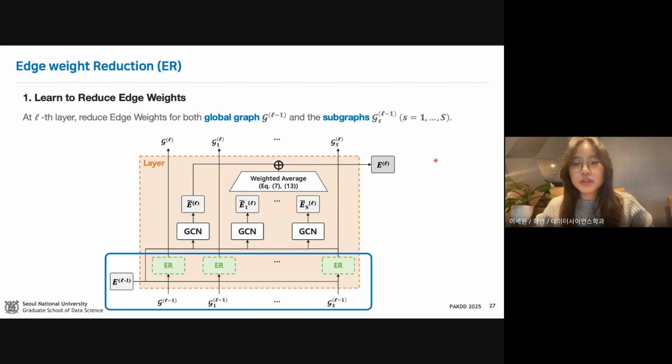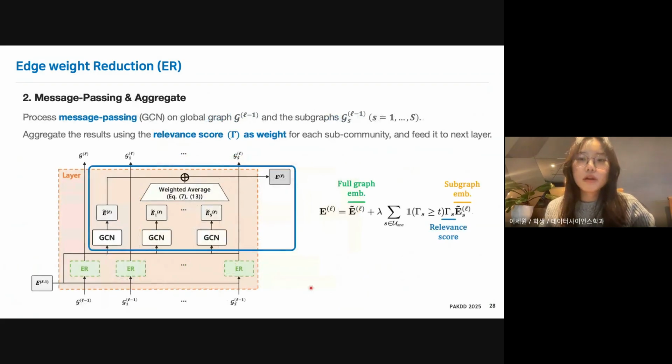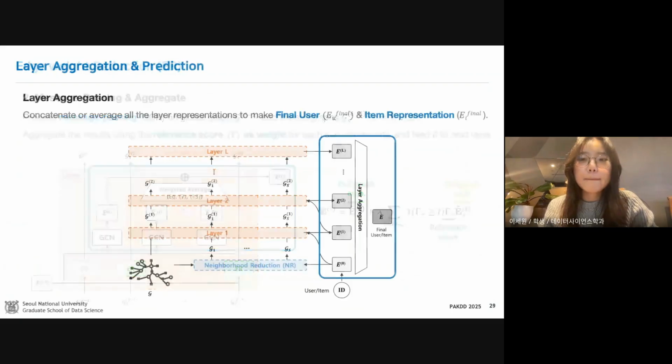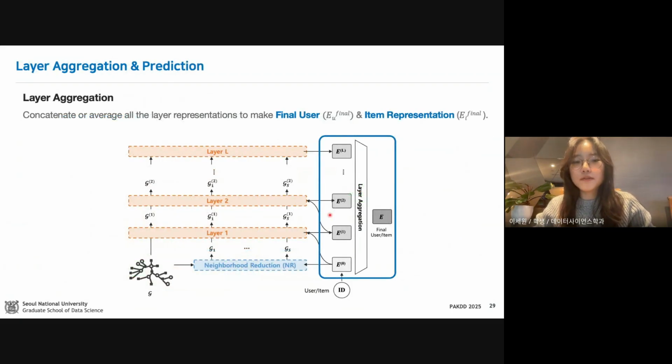We apply this reduction to the global graph and each subgraph at every layer. And then we perform message passing for the global graph and each subgraph using the adjusted edge weights. And then for each node, we combine the results using the relevance score as weight, so that more relevant subcommunities contribute more to the final node embedding. And this updated embedding is then passed to the next layer. And after we perform message passing for all layers, we aggregate the embeddings across layers to get the final user and item representations.